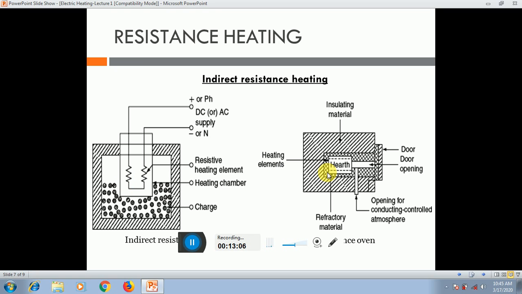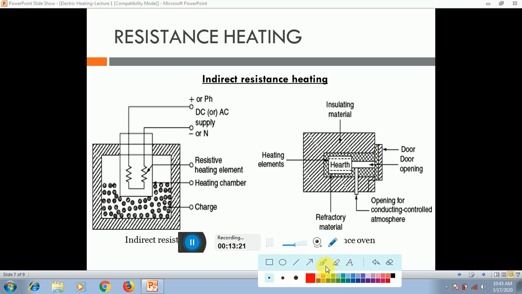We know that in the oven, basically the outer parts of the heating element are connected to the resistance.